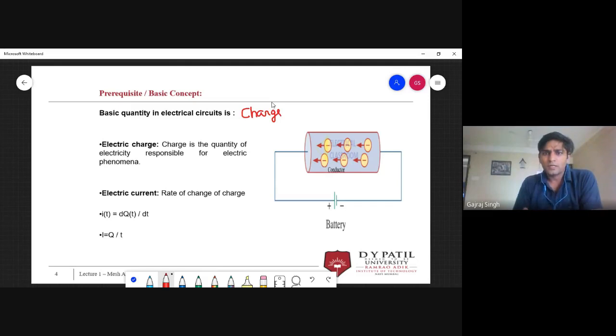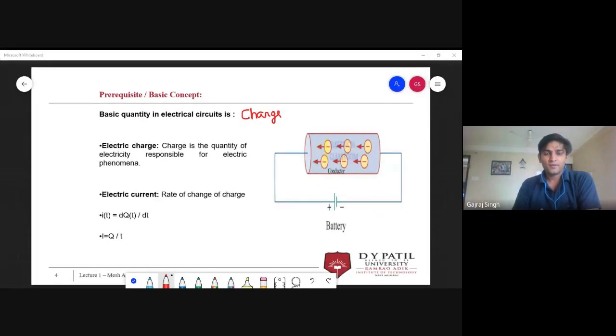Okay, how will you define charge? What is charge? Charge is the quantity of electricity responsible for electrical phenomena. Okay, that's a bookish definition, you can say. But how will you understand what a charge is? Have you seen charge somewhere?